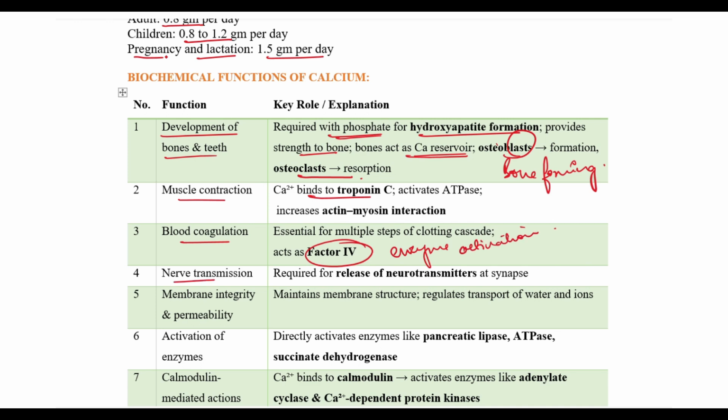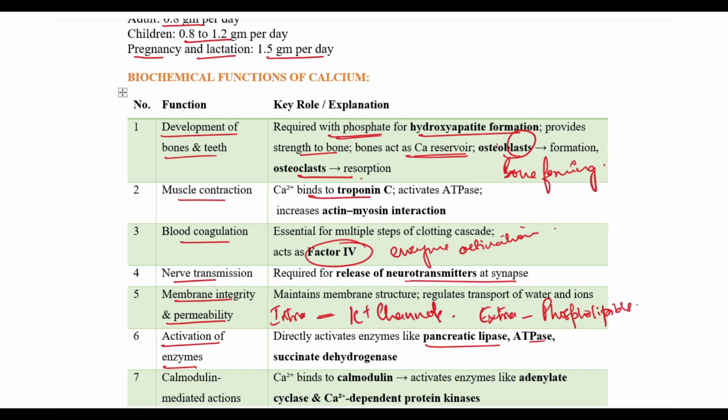It's responsible during nerve transmission because it's required for the release of neurotransmitters at the synapse. It's also important in maintaining the membrane integrity and permeability. Like we have the intracellular and extracellular. Extracellularly, it will bind with the phospholipids. Intracellularly, it's responsible for opening of the potassium channels. It's responsible for activation of enzymes like the pancreatic lipase, ATPase and succinate dehydrogenase.